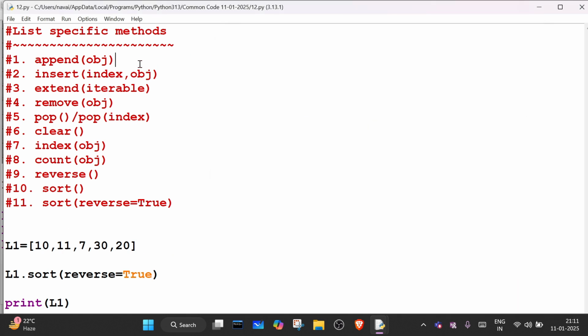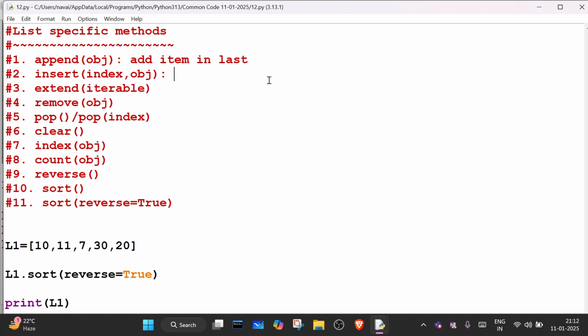Yes, sir. Can you please help me write the theory of each method? What's the use of this append method? Adding values. Add items in last. Okay, and what about this? Add single items in last. Okay, add single items. Add item in last, we can say.